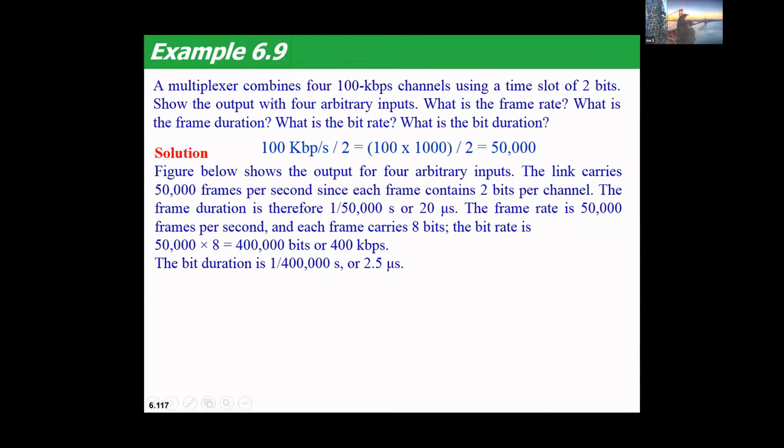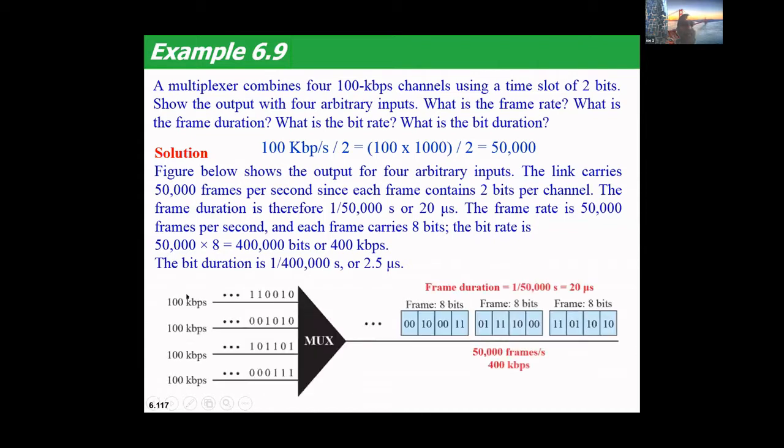So first we have been asked to show the output diagram with 4 arbitrary inputs. So this is the diagram with 4 arbitrary inputs. Am I clear over here? So this is source 1, this is source 2, source 3, source 4, and each source is sending how much?